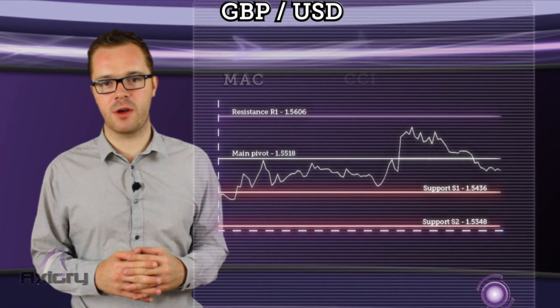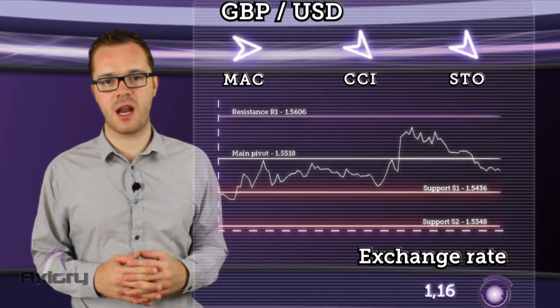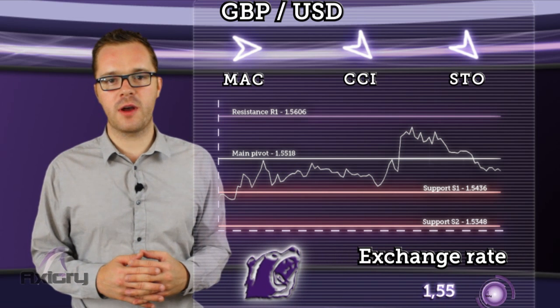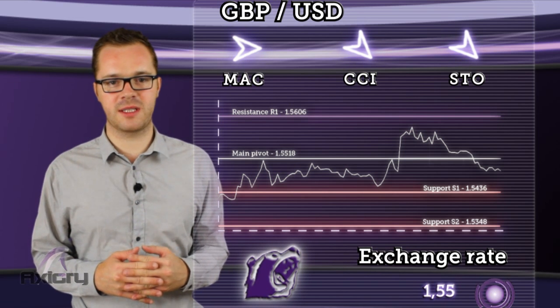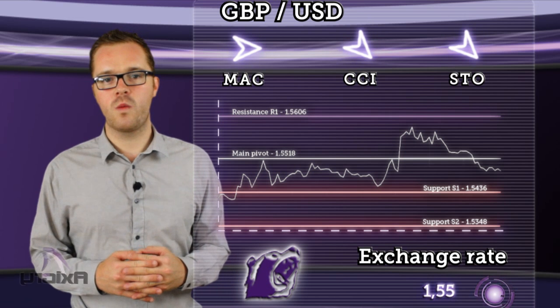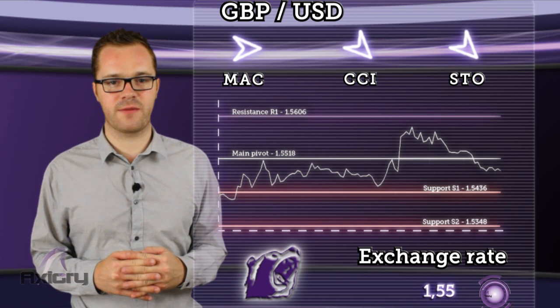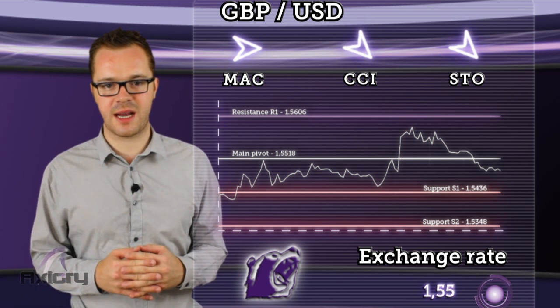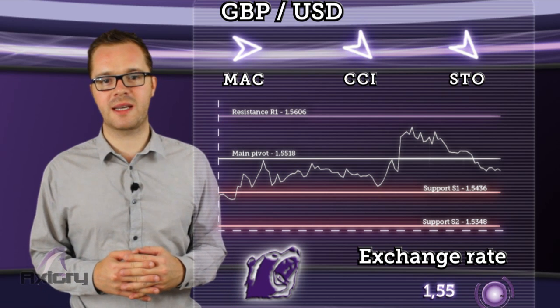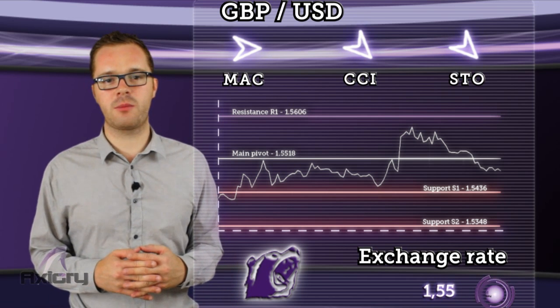Next up is the sterling dollar. If price holds above daily pivot, we can expect a retesting of the previous low and support S1. A further fall will approach S2 if price doesn't rebound from first support. A rebound would be indicating that the latest development was only a correction, and a sustained rise above daily pivot will be indicating target R1. The summary of our indicators shows a bearish trend.